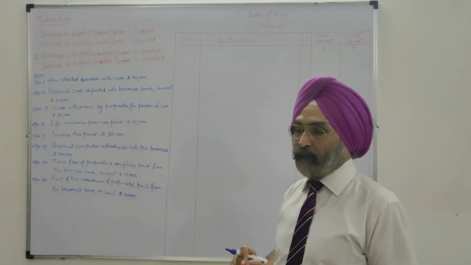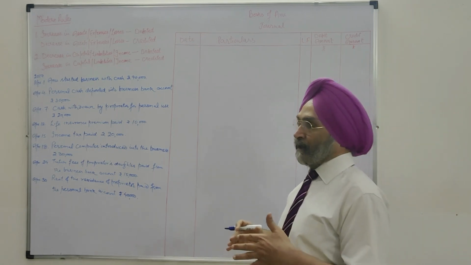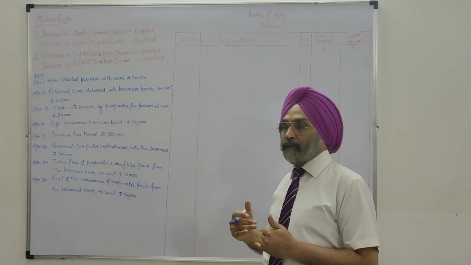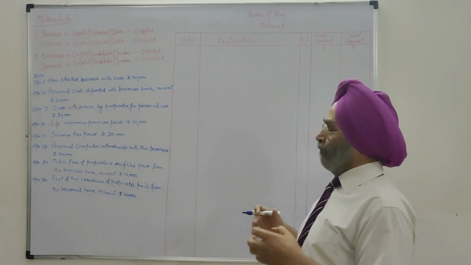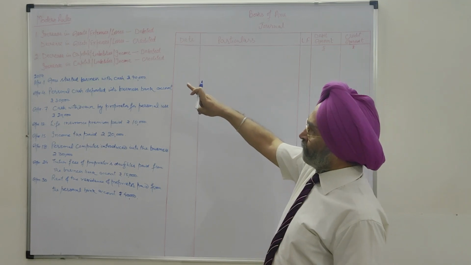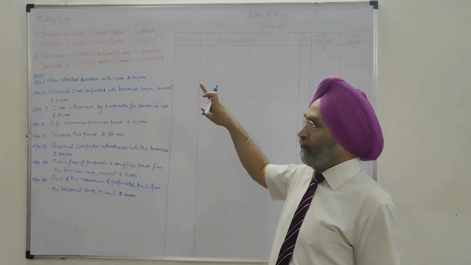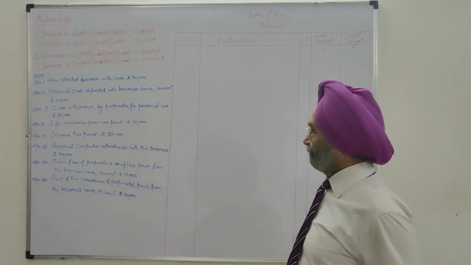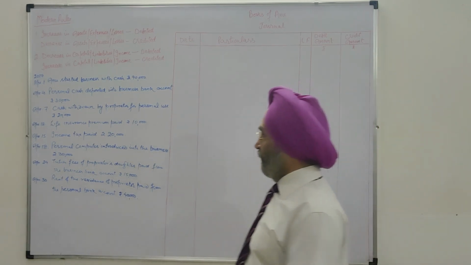There is sometimes difficulty in applying the traditional rules. For example, the entry for interest on outstanding interest, interest on capital, interest on drawings, and similar types of entries. We find a bit of difficulty in applying those rules. But if we follow the modern rules, absolutely there will not be any problem in passing any journal entry. So let's start with the first entry.